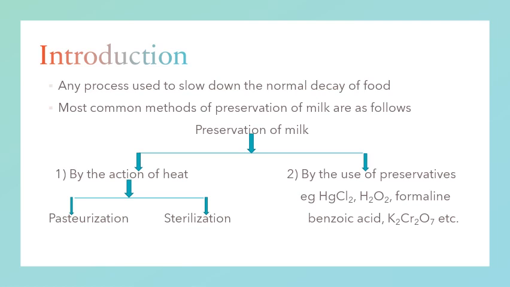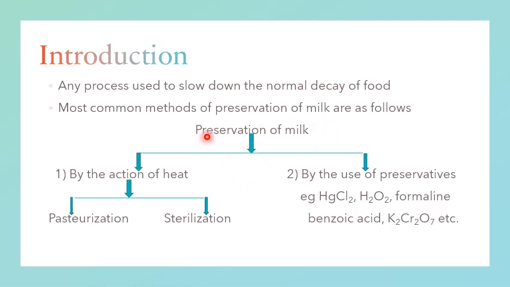We know that milk is a medium very favorable for the growth of microorganisms, so in order to keep it for a longer time, it needs careful handling. Therefore, there are a number of methods to control microorganisms in milk, by the following methods.